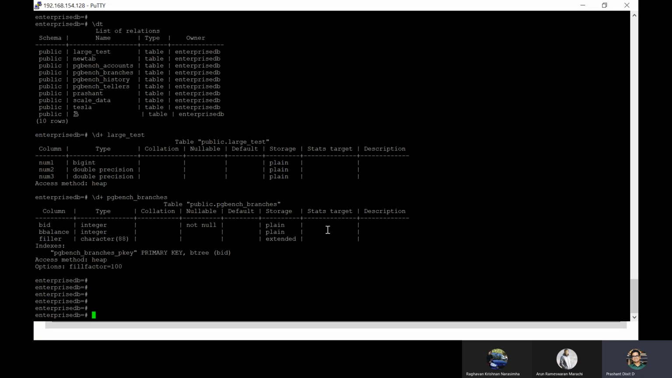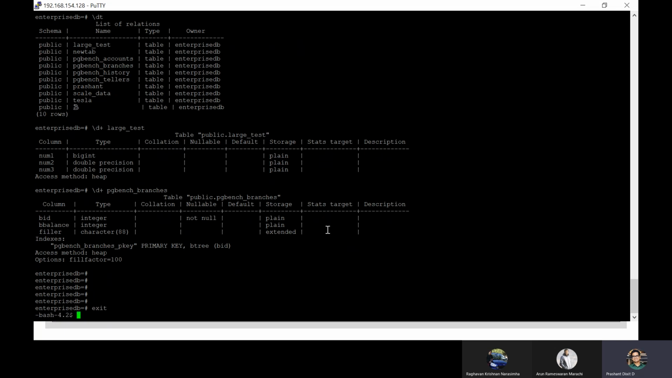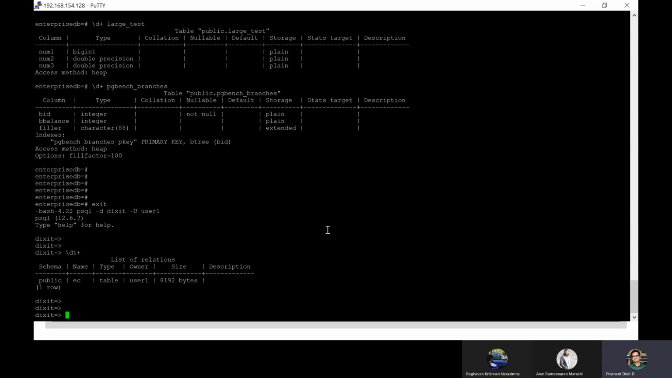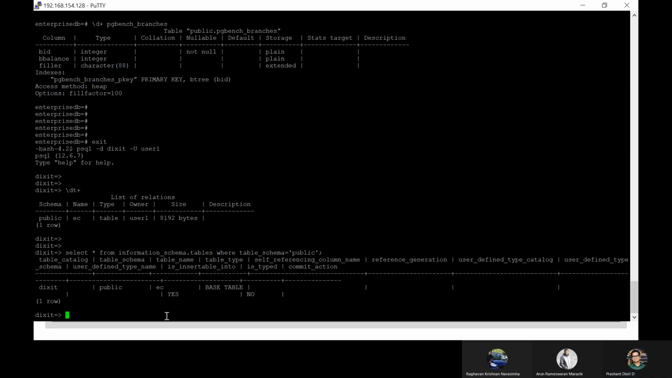All right. Now, for example, let me go back to that same table we have created. Okay, we've got this table. For example, instead of using dt and dt plus, if you want to check information using tables or dynamic views or catalog tables, you can use select all from information underscore schema dot tables, where table underscore schema equals to public. Okay, right? You see.